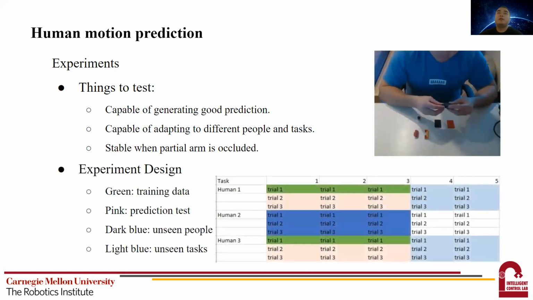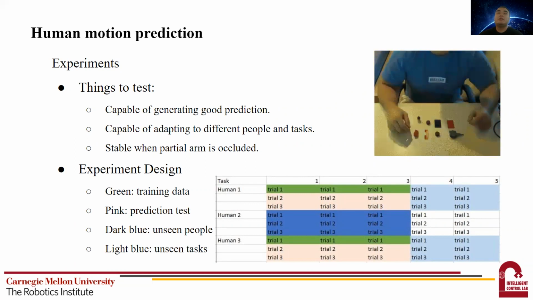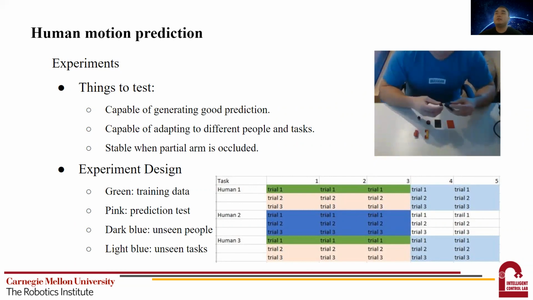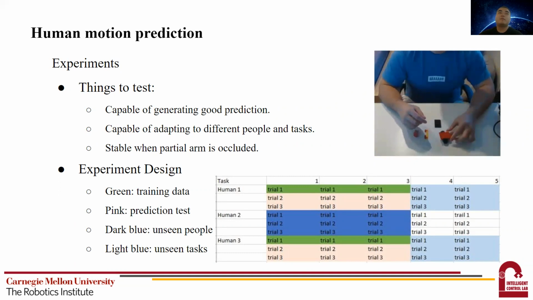So because there's no available data on this study, we first collected our data. As shown in this GIF, we use Lego assembly to simulate the situation in the industry. The human subject is given a set of Lego pieces on the desk, and the goal is to use these pieces to assemble a target object. This table shows how we use the data to test our method. The data includes 5 Lego tasks and 3 human subjects, and each human did each task for 3 trials.